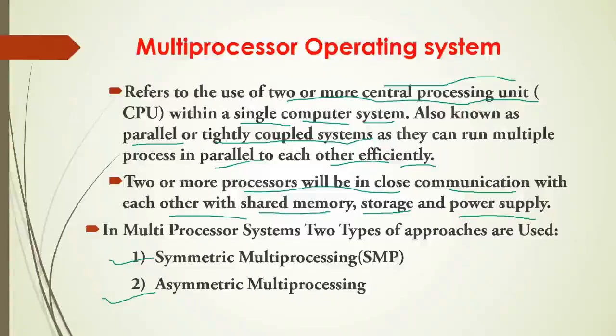In symmetric multiprocessing, as there is more than one processor, each processor performs all the tasks within the operating system. Whereas in asymmetric multiprocessing, one processor works like a master and another works like a slave. That means one master will be there who will be controlling all the other slave processors.